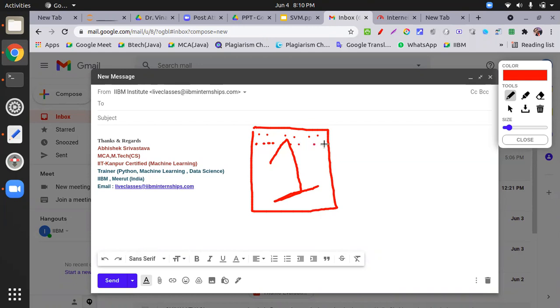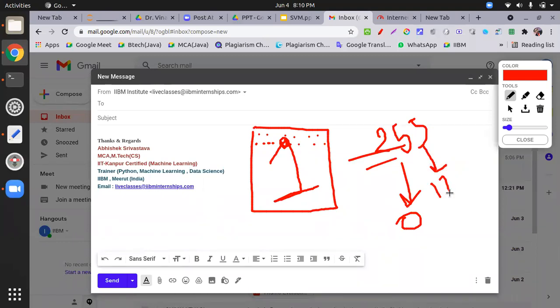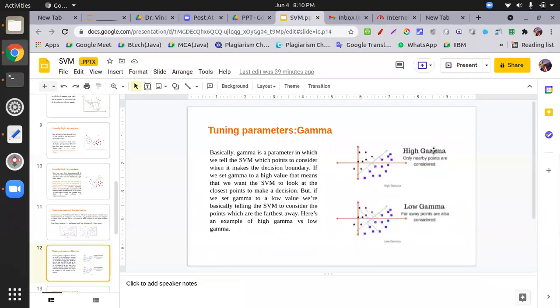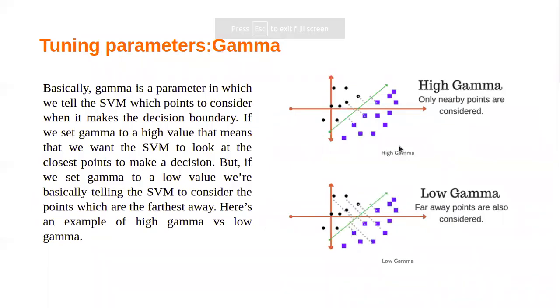The pixels change their value, maximum 255, because in a monochrome image the pixel value is either 0 or 255, and somewhere a faded value is there, like 170. Compared to 0, these are very high values, so they are scattered very far away. In that case we have to capture them, so we put a low gamma if we want to capture the far away values.